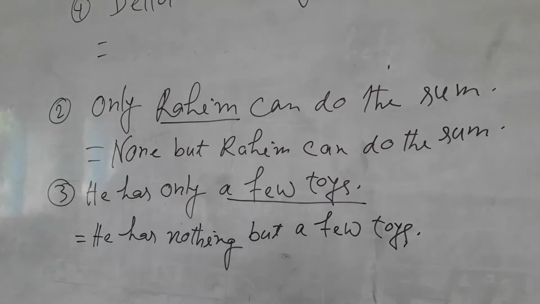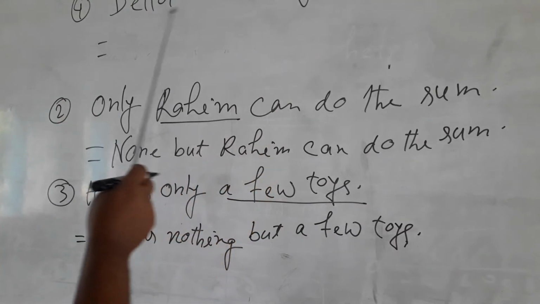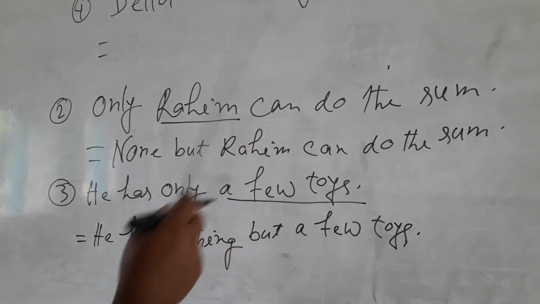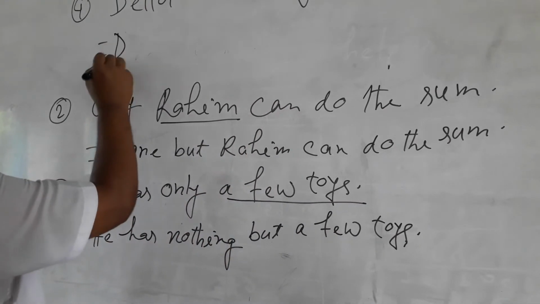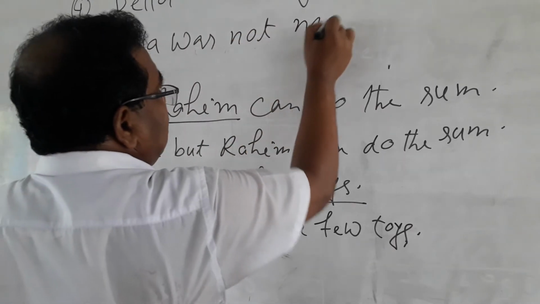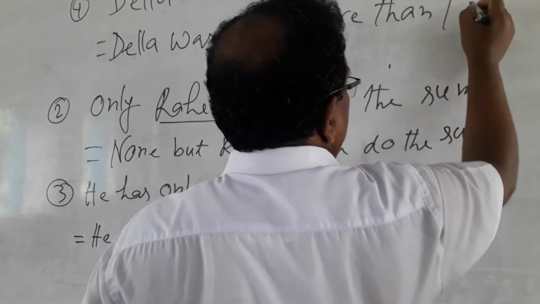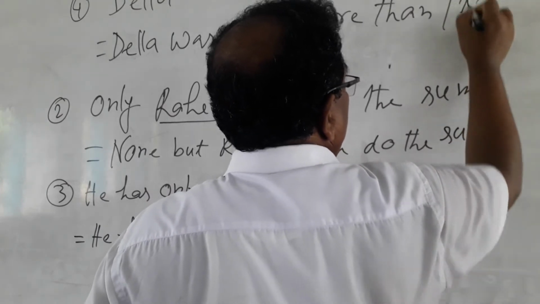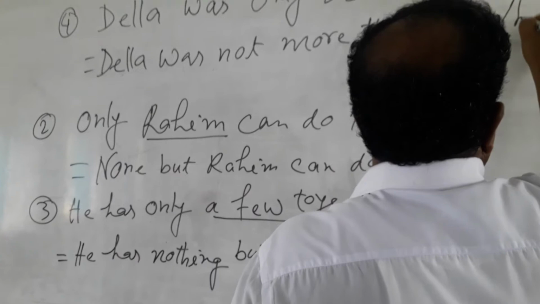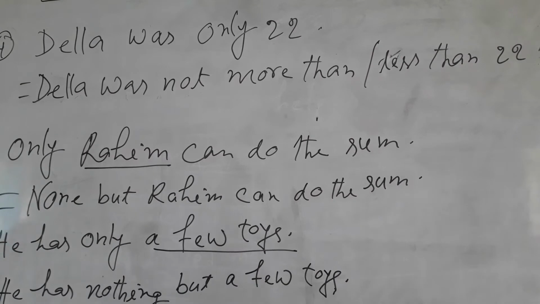My dear students, look at the board again, only 22. This is a number, and this number denotes the age of Dhela. If you see age or number, you will write in this way: not more than or not less than 22. Dhela is not more than 22.